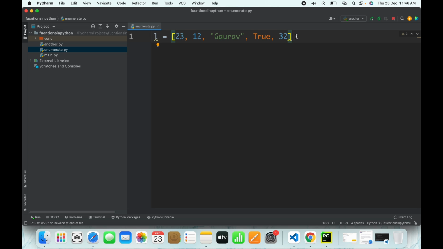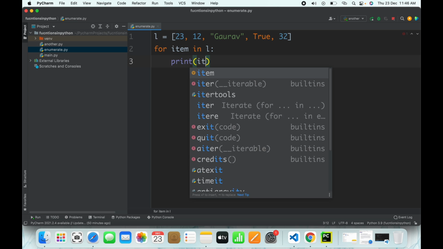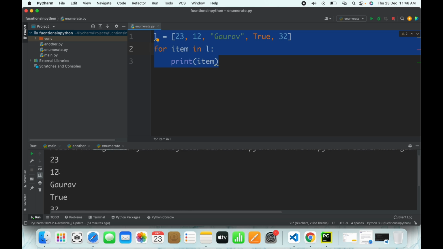Now, what does the enumerate function do? In a list, if I have to print the items inside the list, I'll simply write for item in L, print item. It will simply print the items: 23, 12, Gaurav, true, 32. Now what I want is the indexing of these things.